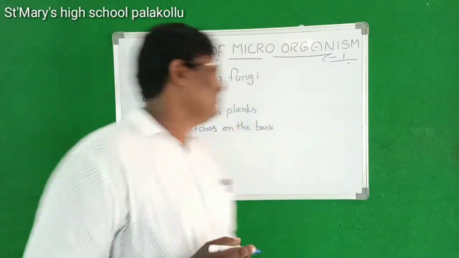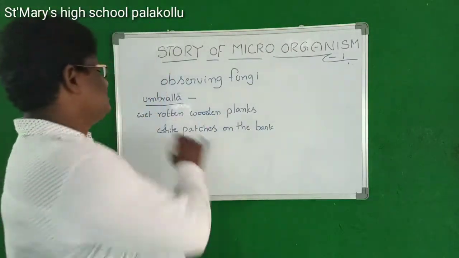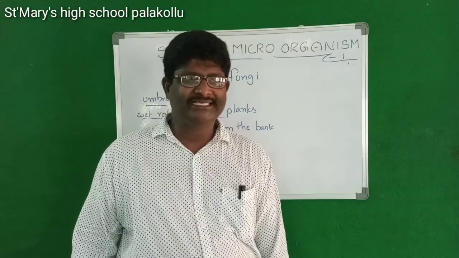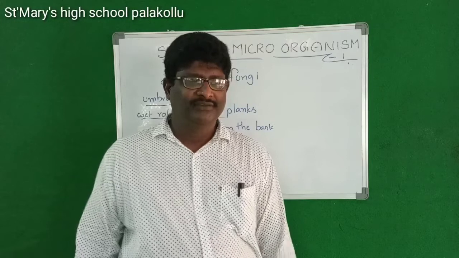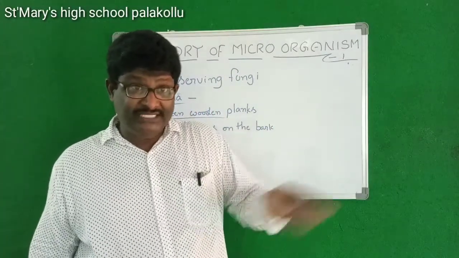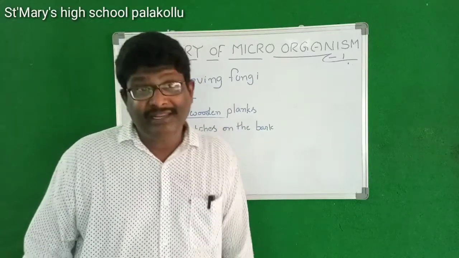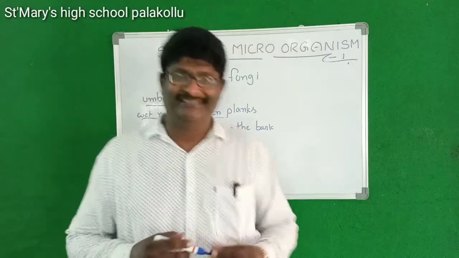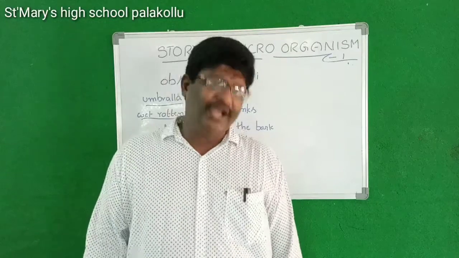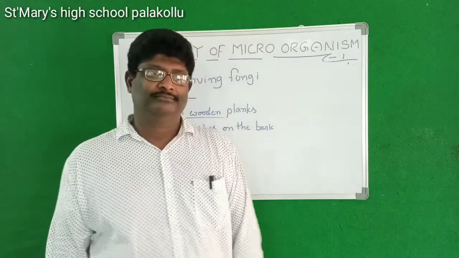Have you seen some umbrella-like structures on wet, rotten wood plants? On the edge of these wood plants, we will see the umbrella-like structure. What are they? Mushrooms. Mushrooms are one of the fungi, but this is not a microorganism. We are able to see them.